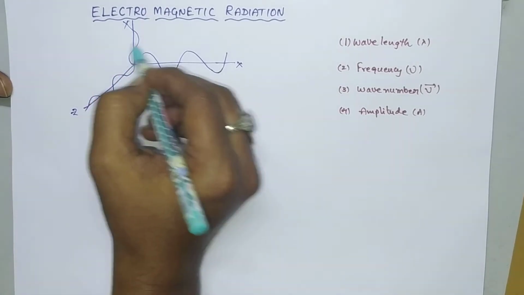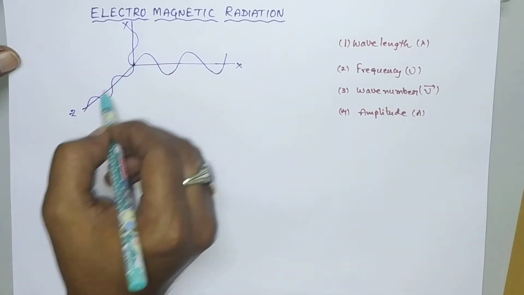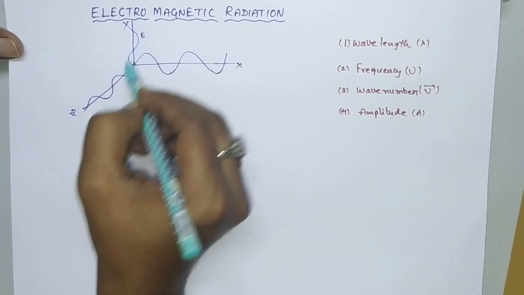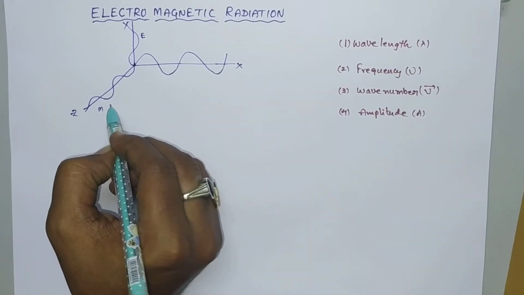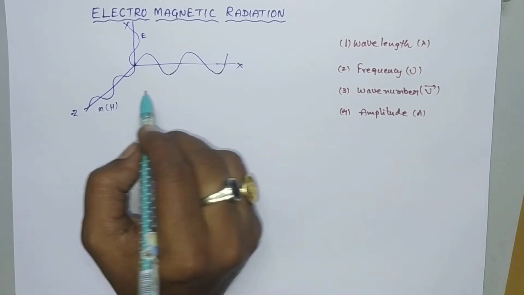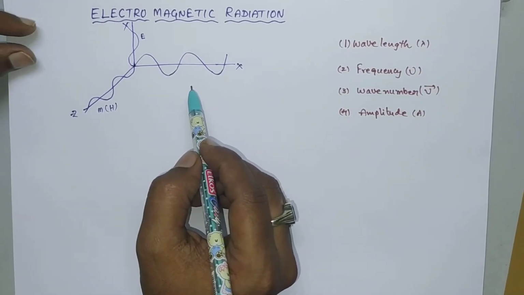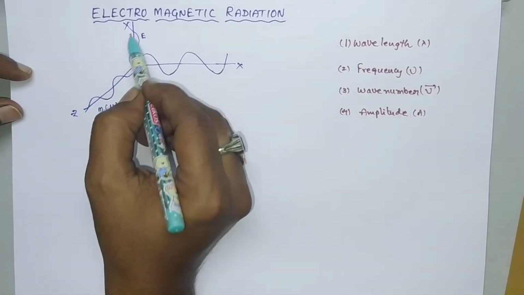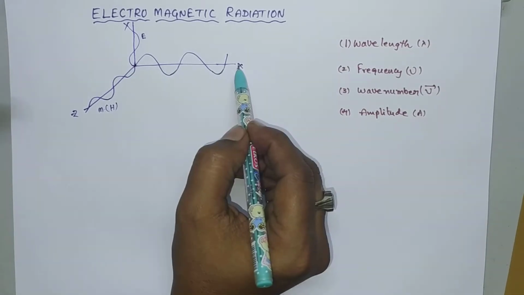So this is the representation of electromagnetic radiation. The radiation which consists of both an electric vector and a magnetic vector is called electromagnetic radiation. Here it is the electric vector and here it is the magnetic vector, which can be represented by H. So electromagnetic radiation is nothing but the radiation which consists of both an electric vector and a magnetic vector, which are mutually perpendicular to each other and also perpendicular to the direction of propagation of the wave.